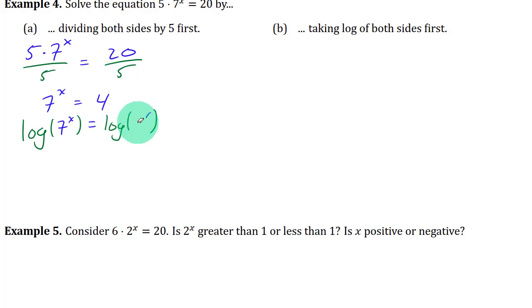Oh, sorry, this is a 4 over here. Had a brain fart there. And the third log law says that the x can be written as multiplication in front. And to cancel out the x times that log of 7, you just divide both sides by log of 7.